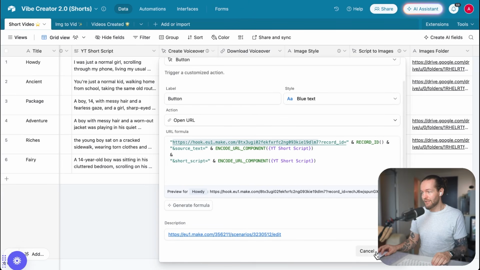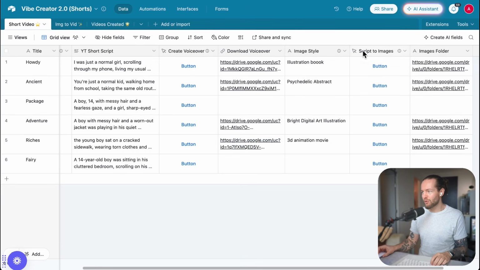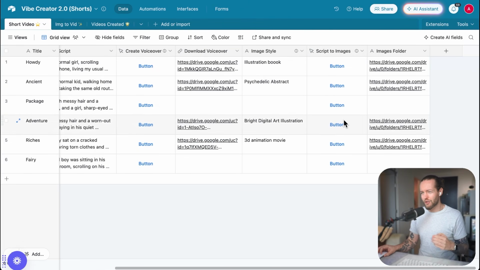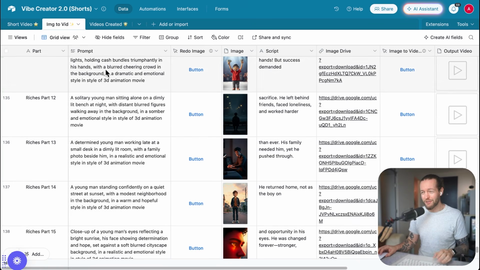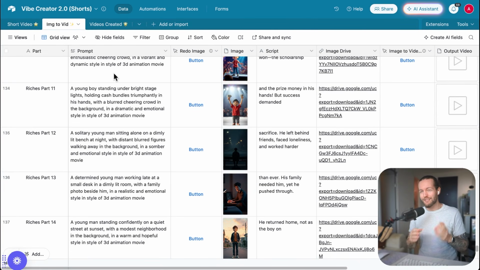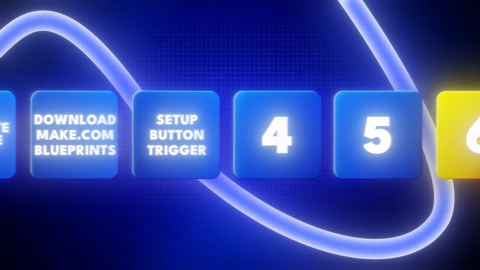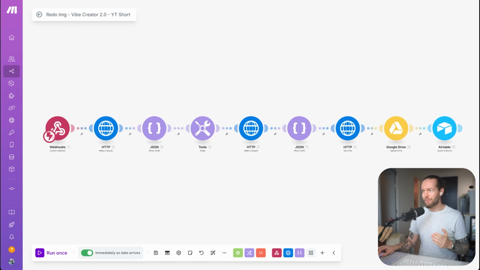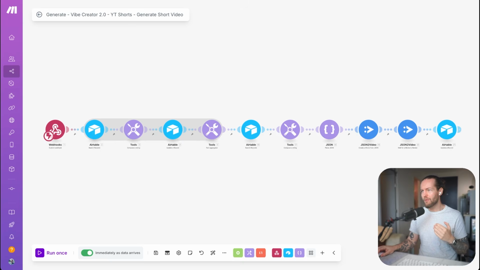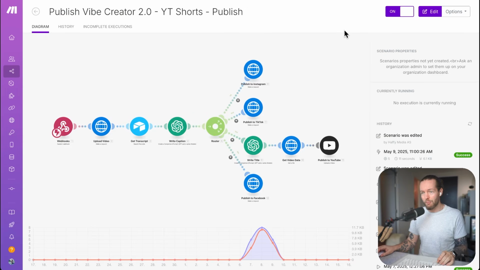And so if you just keep going programmatically through all the buttons here and just change your webhook, you are finished with step number 3, which is setting up all the webhooks so all your buttons work. And we're ready to go to step number 4, set up all the automations. So again, we have voice, images, we have redo image, we have video creator, we have the generator that brings it all together, and then we have the publish automation.